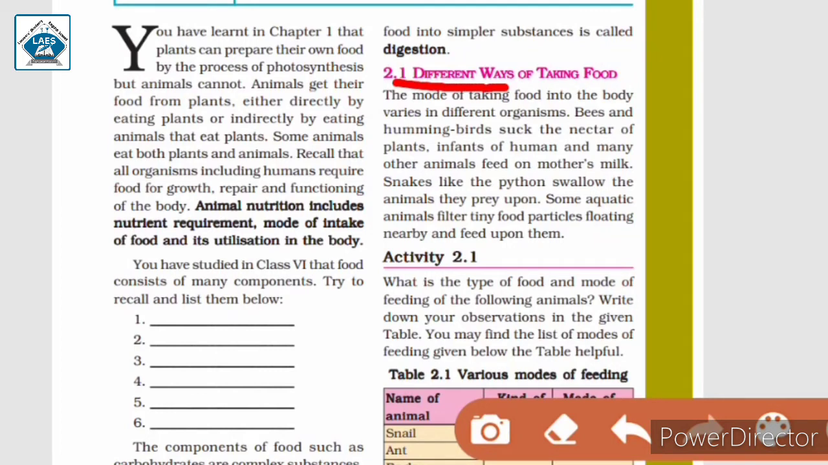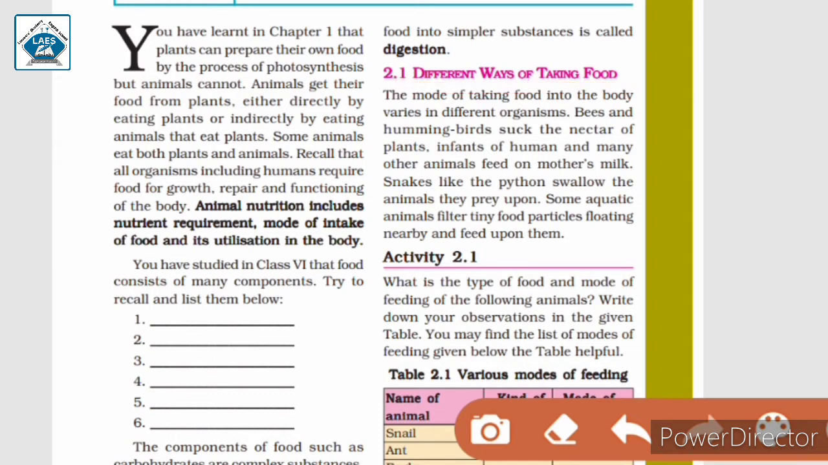The next topic we have here is different ways of taking food. The mode of taking food into the body varies in different organisms. Bees and hummingbirds suck the nectar of plants. Infants of humans and many other animals feed on mother's milk. Snakes like python swallow the animals they prey upon. Some aquatic animals filter tiny food particles floating nearby and feed upon them.